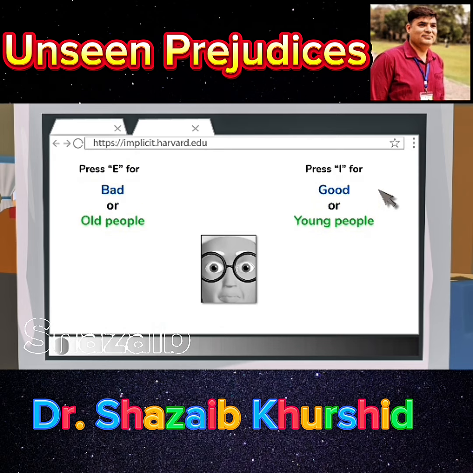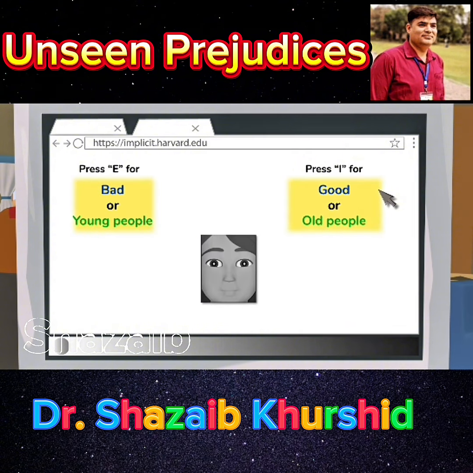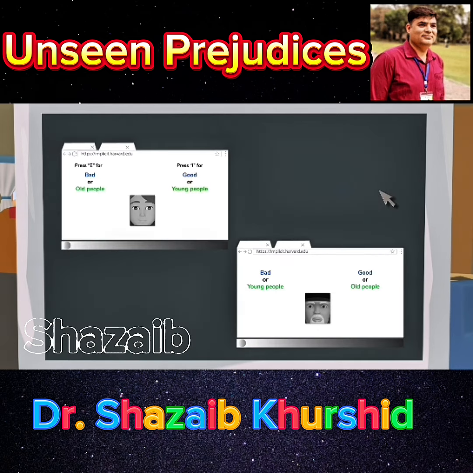In another block of trials, the combinations are reversed. Now, bad young and good old are paired together as the images appear. If participants sort faster during good young compared to the good old trials, they may have an unconscious prejudice toward older adults, as slower responses are interpreted to reflect more difficult associations.